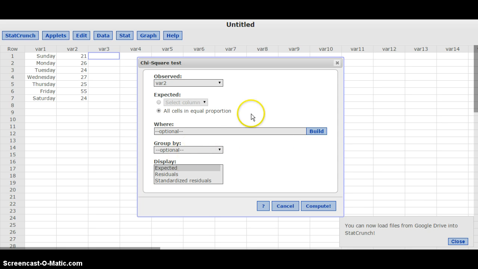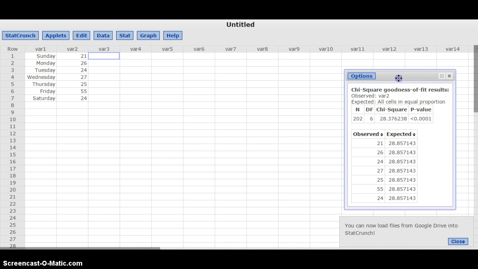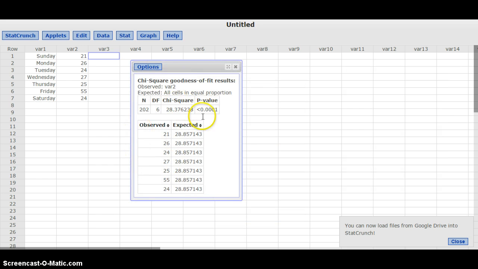So what we're going to do here, we don't really have to change anything. You can display some other stuff in terms of residuals and things like that. I'm just going to go ahead and hit compute and see what comes out. Again, we're still focusing on the p-value here. What this is saying down here, this expected stuff, is that if we were going to cite the same number of tickets every day, then we would expect 28.857 based off the sample size that we have here. We would expect that number of tickets issued each day. In any case, the point of this here is that the p-value is very small, right? It's less than 0.001. Obviously not the same. You can see that in the values that we got here.